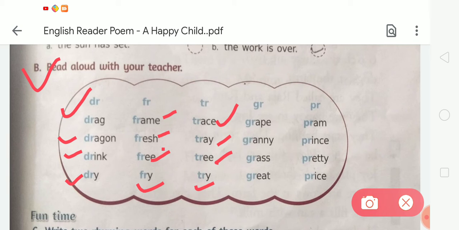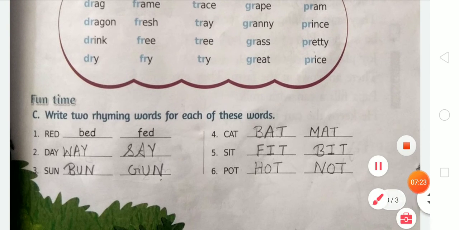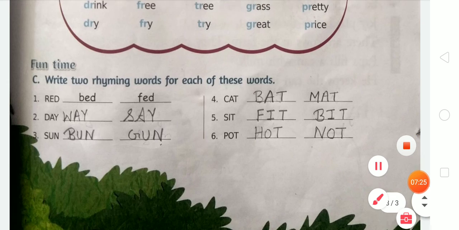Come to the next. Next is G-R-A-P-E, grape. G-R-A-N-N-Y, granny. G-R-A-S-S, grass. G-R-E-A-T, great. Next is P-R-A-M, pram. P-R-I-N-C-E, prince. P-R-E-T-T-Y, pretty. P-R-I-C-E, price. Okay, like this you have to read these given words one by one. So student, now come to the next, exercise C.